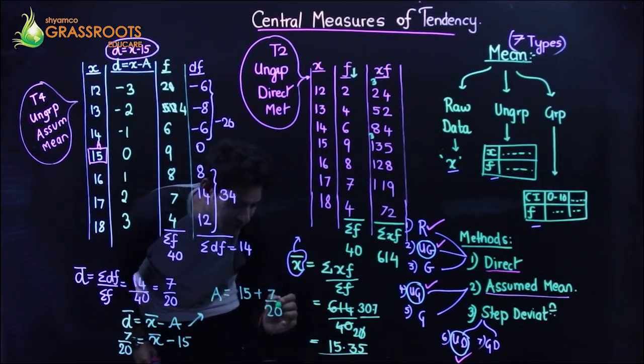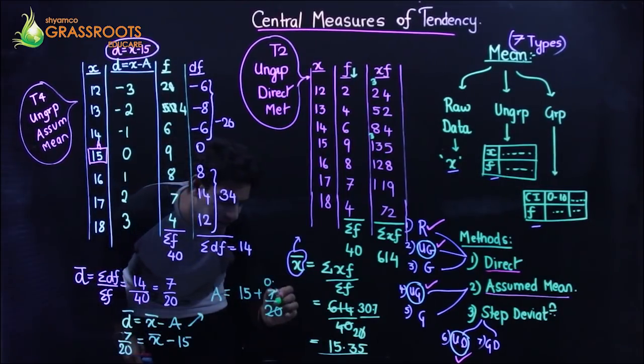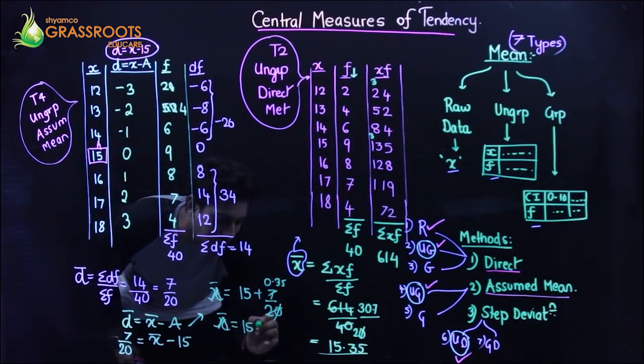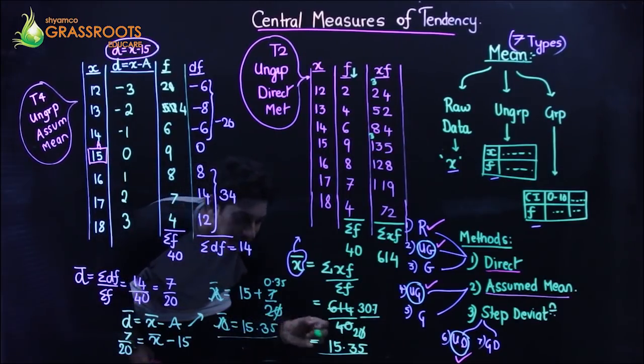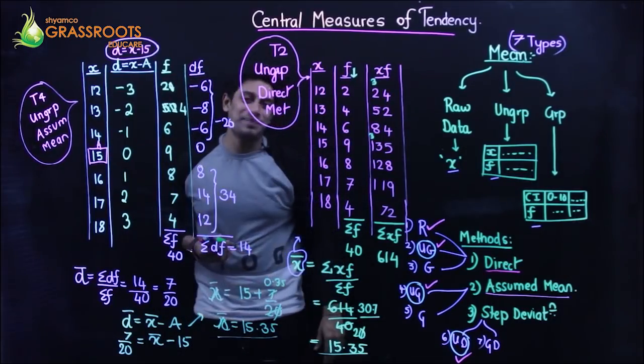Calculate. If you divide it, 0.35. So isn't my answer, this is x bar. X bar 15.35. Same answer. So with both the methods, my answer comes out to be the same.